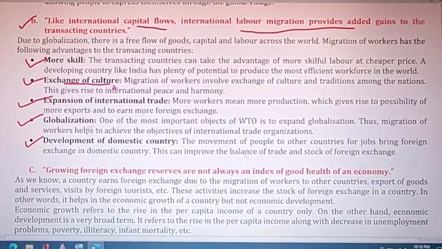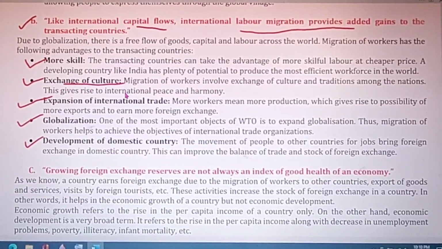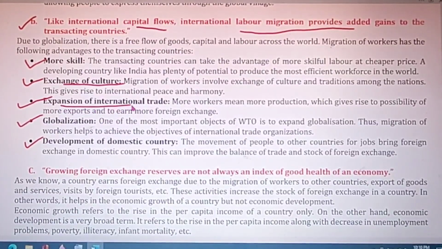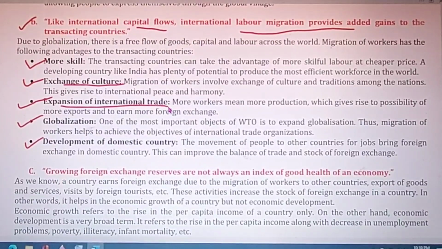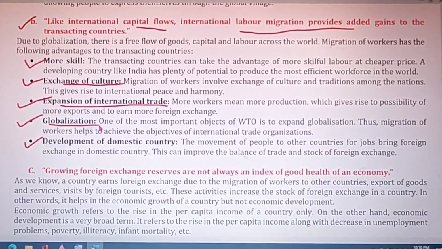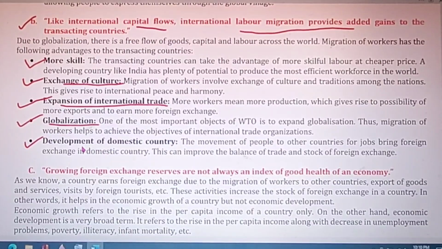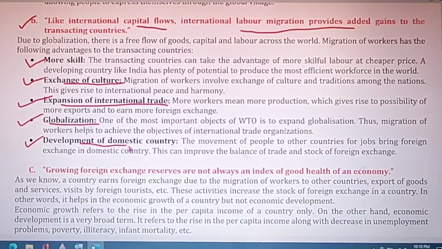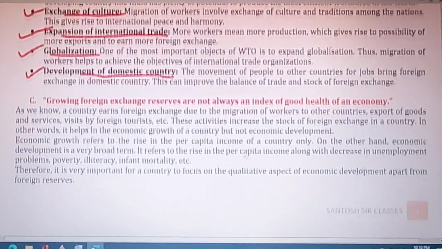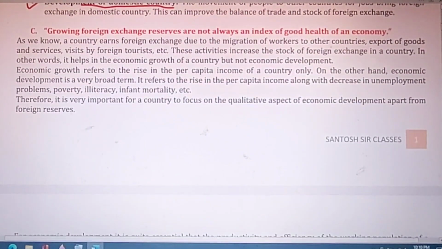Then exchange of culture, when people move from one country to another. It results in expansion of international trade due to more production of goods and services. All this leads to globalization, and when domestic workers travel to foreign countries for work, that earns foreign exchange for the domestic country. You can expand all these points.